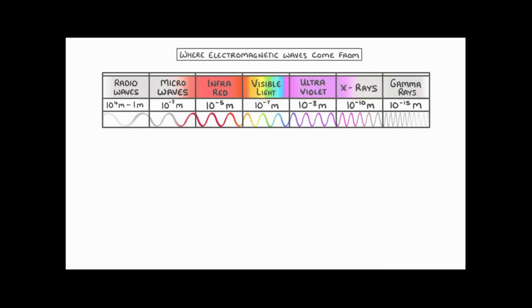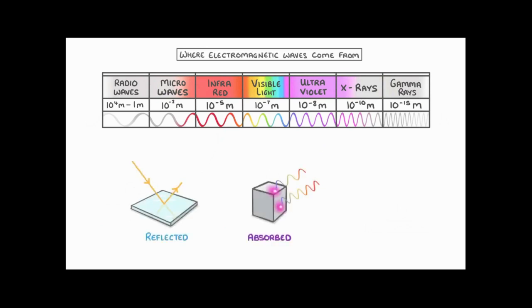Once they've been emitted, all of these waves can then travel across the universe through empty space. And when they come into contact with something, they can be either reflected, absorbed, or transmitted. Or sometimes a combination of these three might happen. For example, some waves might be reflected, but other waves might be absorbed.